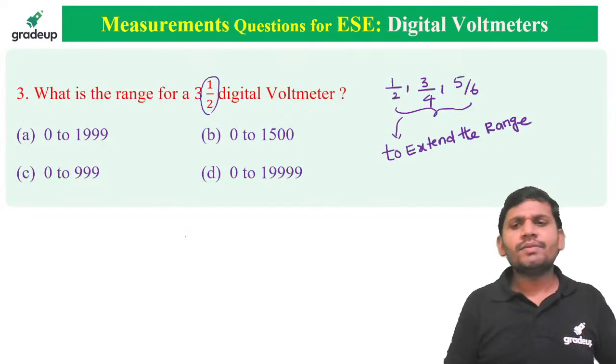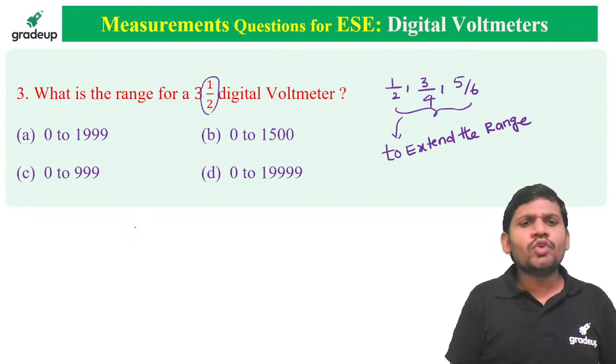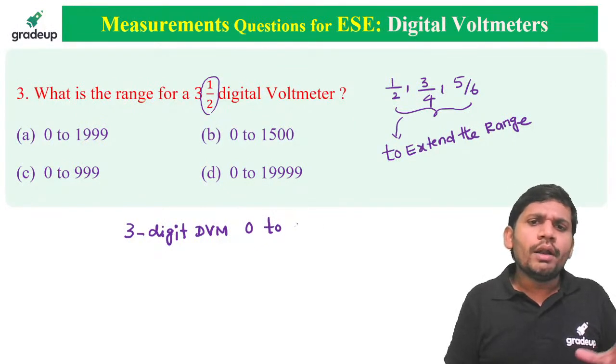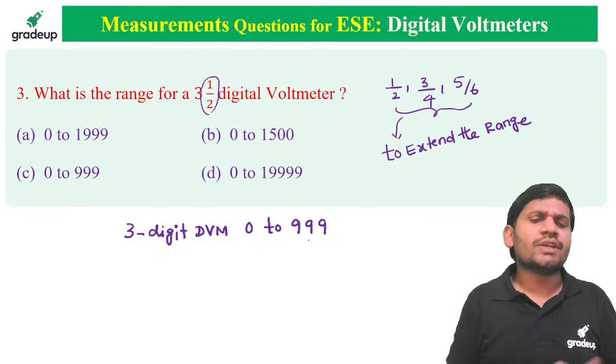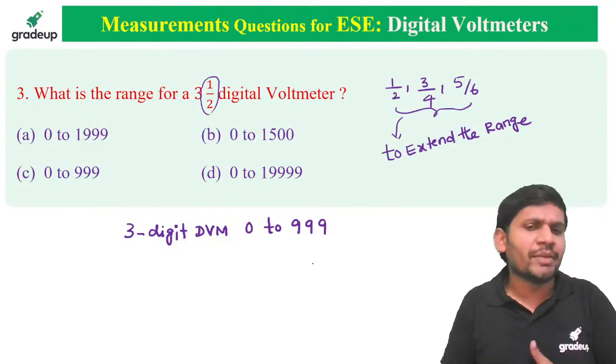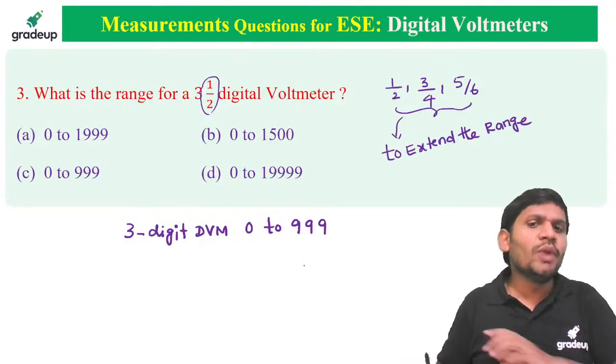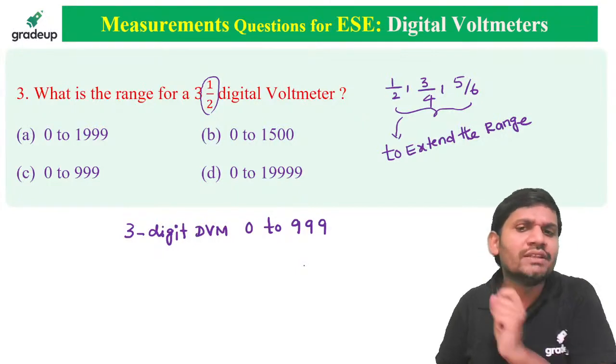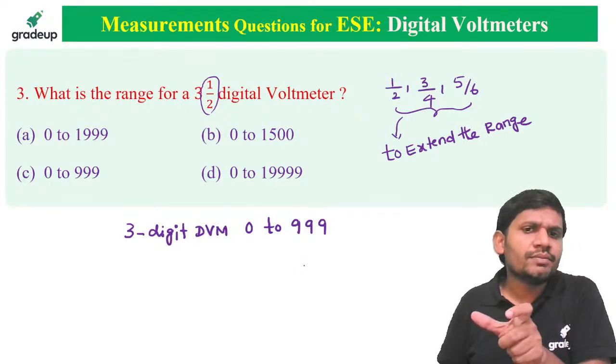Actually, students, if it is a 3-digit digital voltmeter, it can measure 0 to 999, sir. Maximum 999 it can measure. The name itself indicates 3 digits. Maximum it measures 3 digits only, that is three nines it can measure.